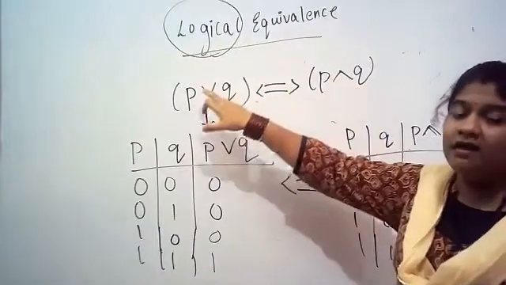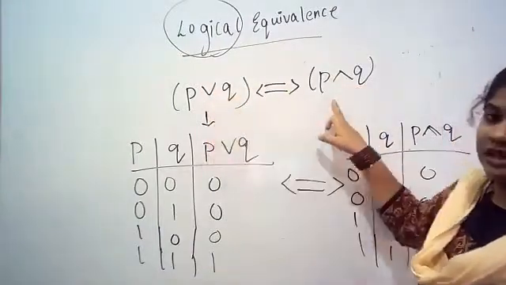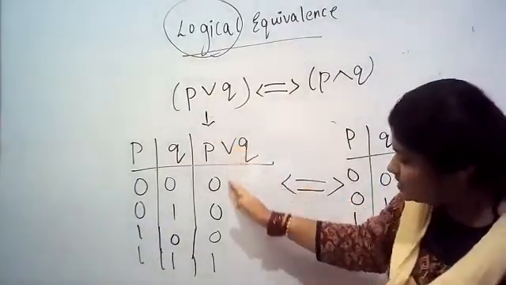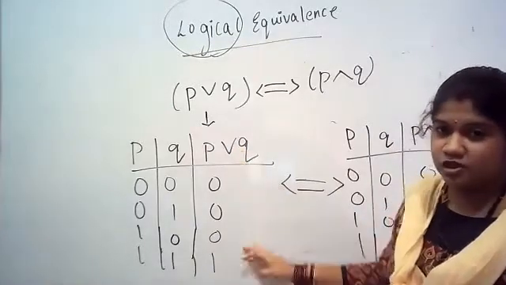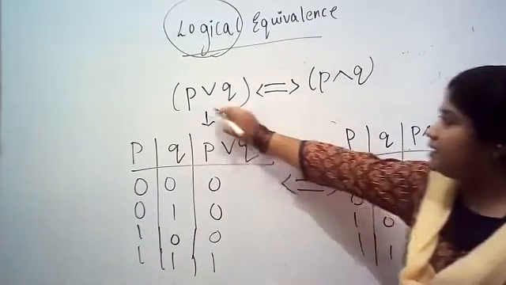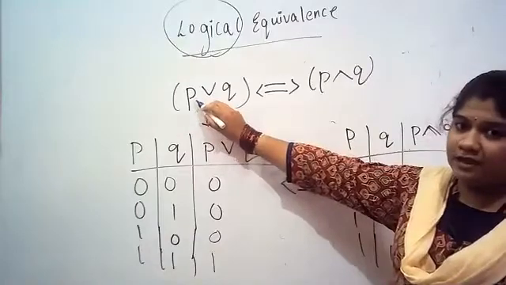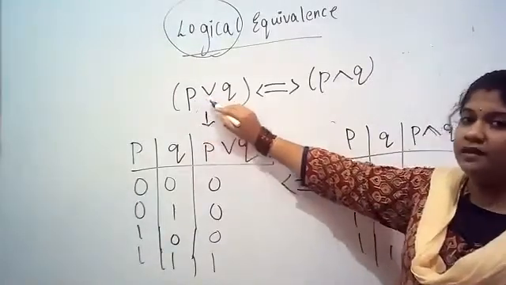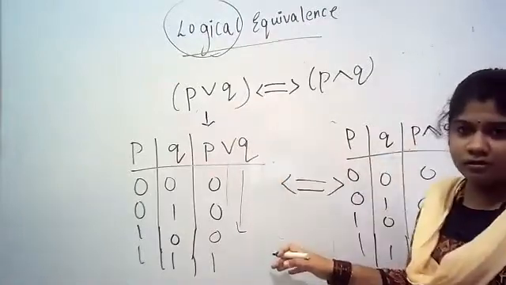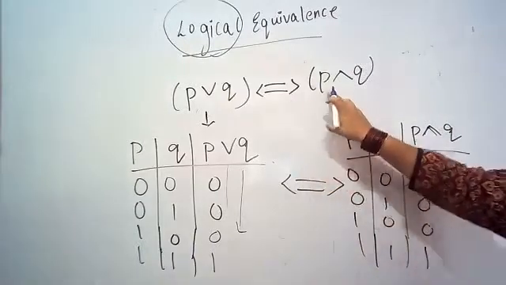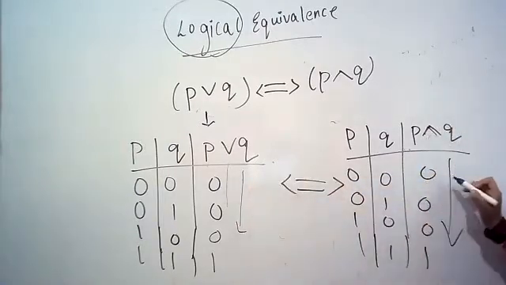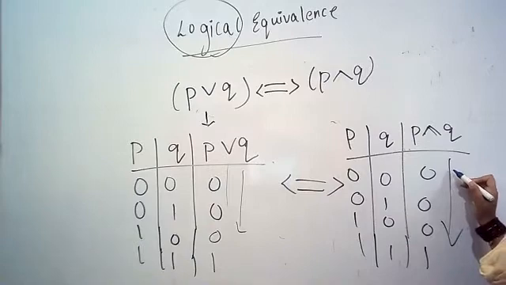We need to check whether P disjunction Q is logically equal to P conjunction Q. The last column of P disjunction Q should be equal to the final column of P conjunction Q. Whatever is here should be the same here, then they are logically equivalent; otherwise they are not.